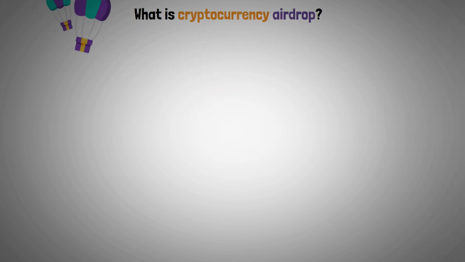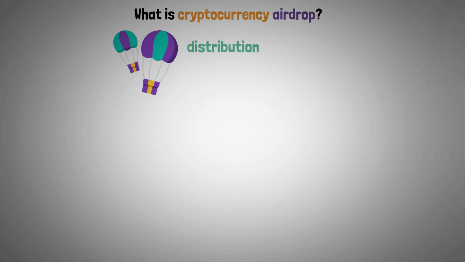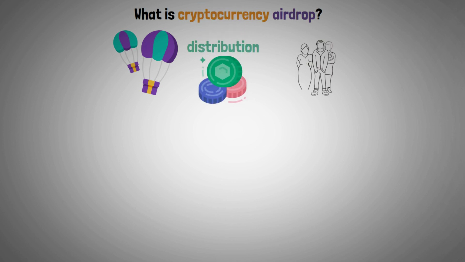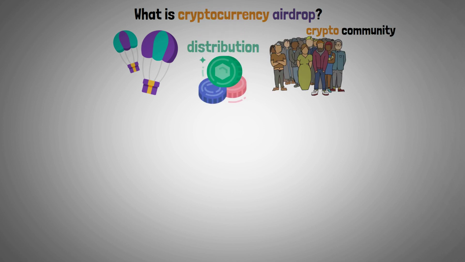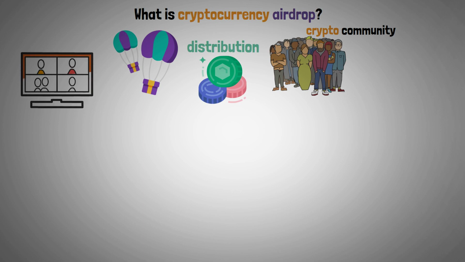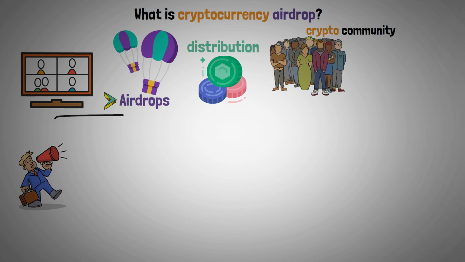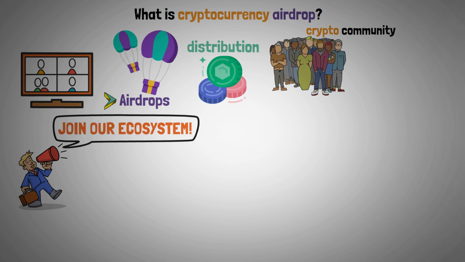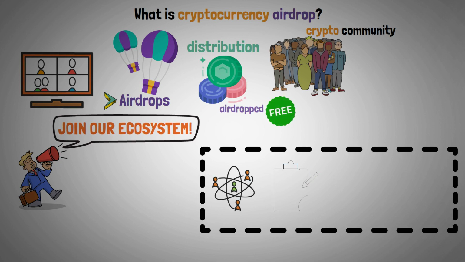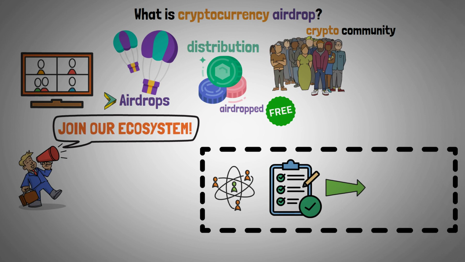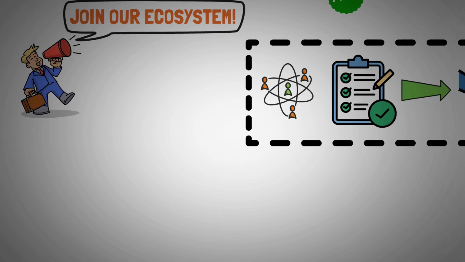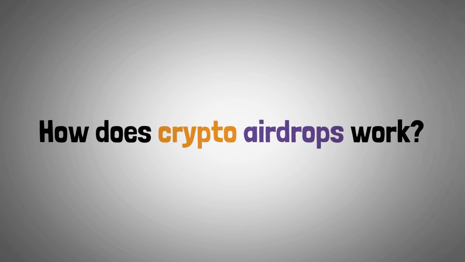A cryptocurrency airdrop is when a project distributes new tokens or coins to a large group of people in the crypto community. The teams behind these projects frequently use airdrops to promote their initiatives and persuade people to join an ecosystem. These airdropped assets are distributed without charge, but for some airdrops, users must first fulfill certain requirements in order to receive their tokens. Okay, but how do crypto airdrops work?